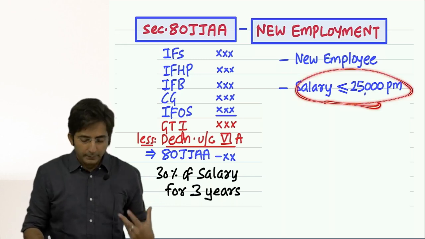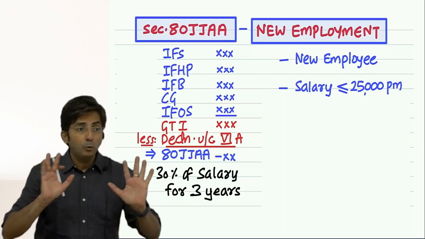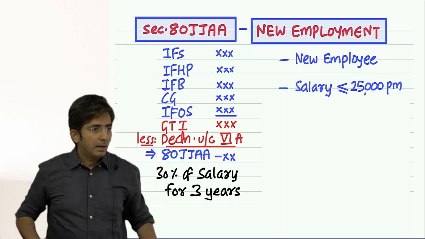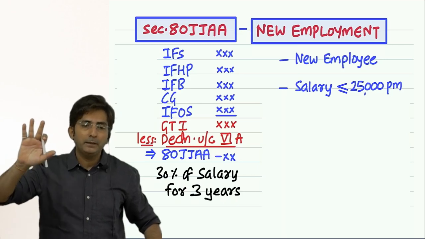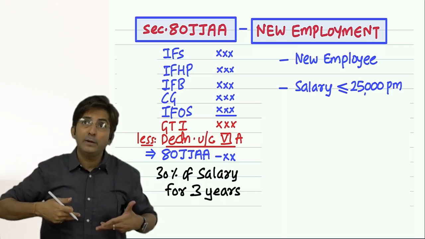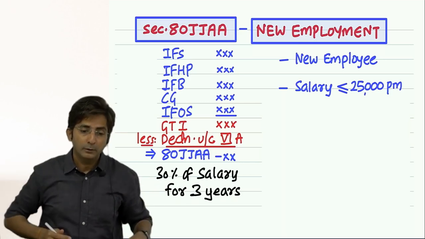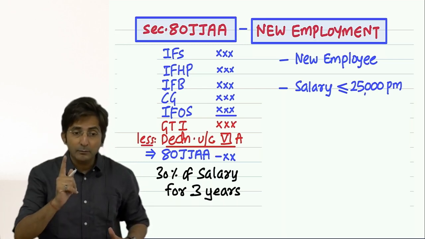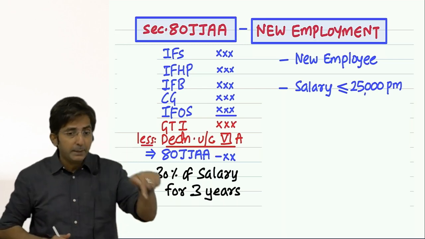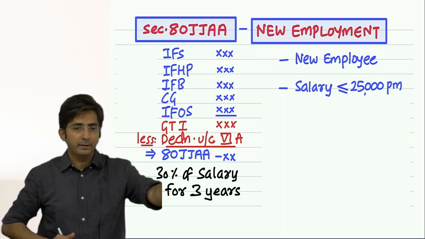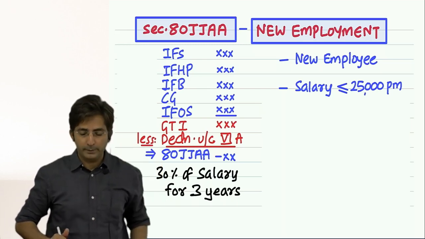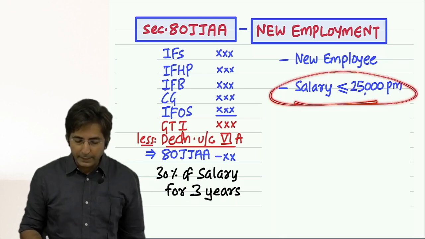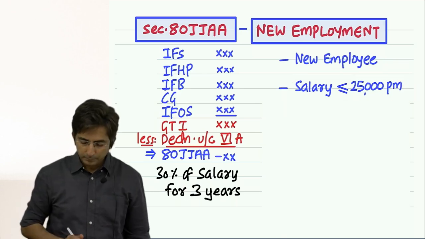In short, the logic is keep low paid employees. If you are keeping high paid employees, you need them. You are not doing any great work for the country. You need big employees, that's why you are spending on them. We will be grateful if you keep employees of low grade because they suffer from unemployment. And low grade means 25,000 or less.